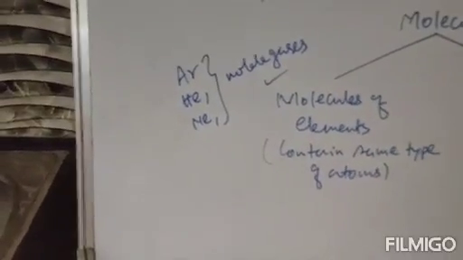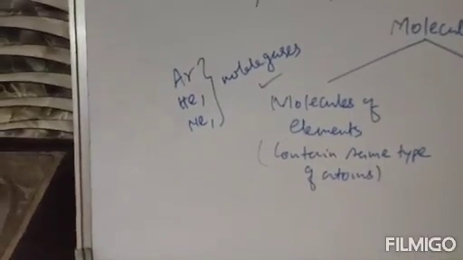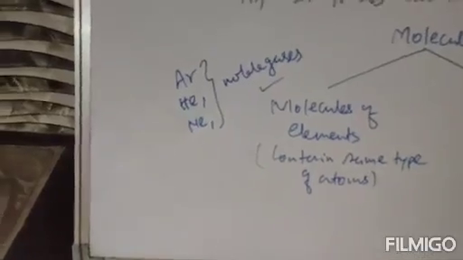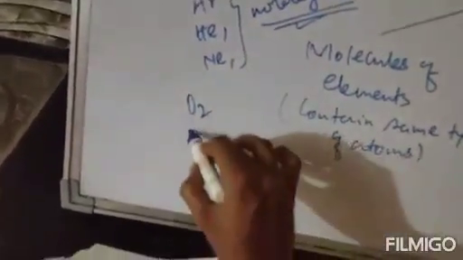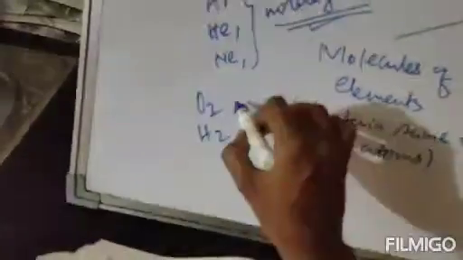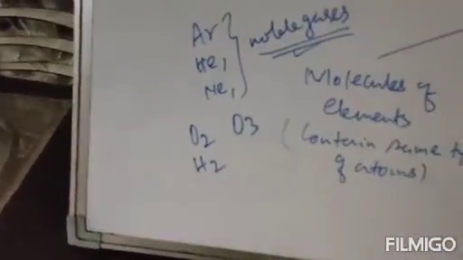Clear? And also there are some non-metals. They are made up of more than one atom. These are the noble gases, made up of only one atom. And some more non-metals are made up of more than one atom. More than one atom means, suppose oxygen, there are two oxygen atoms. Suppose hydrogen, there are two hydrogen atoms. Suppose ozone, O3, there are three oxygen atoms.